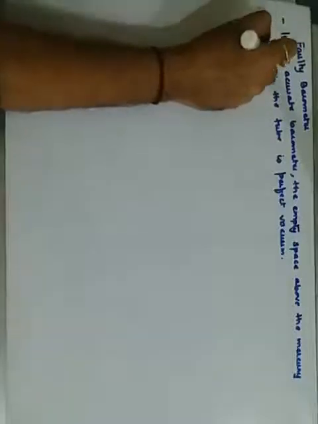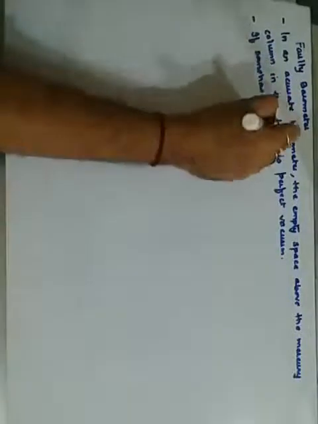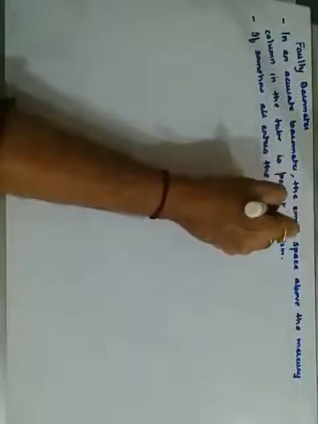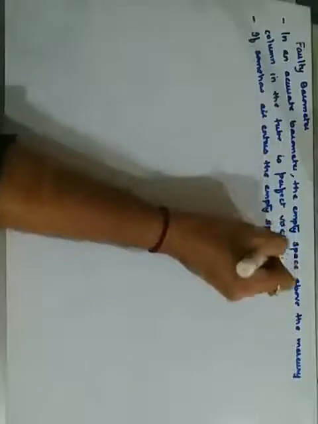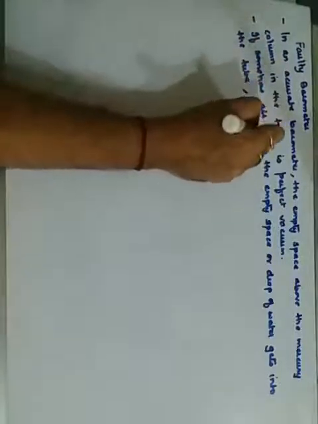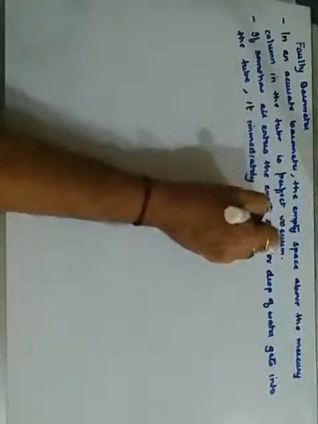But sometimes what happens, somehow अगर उसके अंदर air चला गया, if air enters the empty space, और वहाँ पर अगर एक ड्रॉप ऑफ वाटर भी आ गया, gets into the tube, what will happen is it immediately changes that water or air.